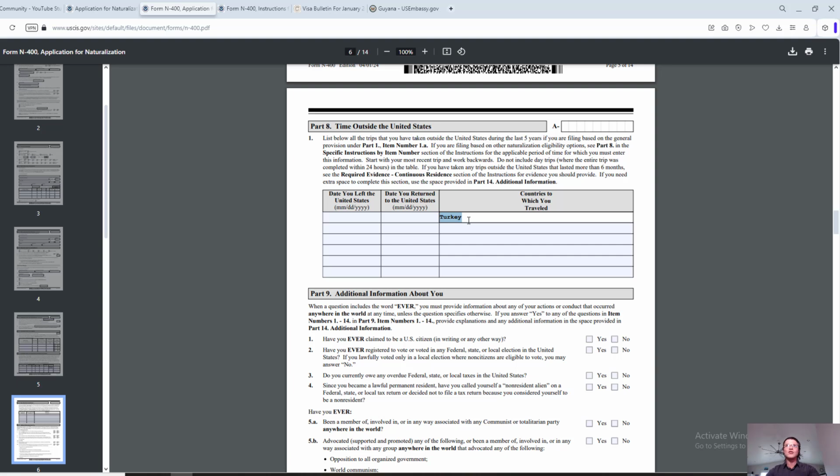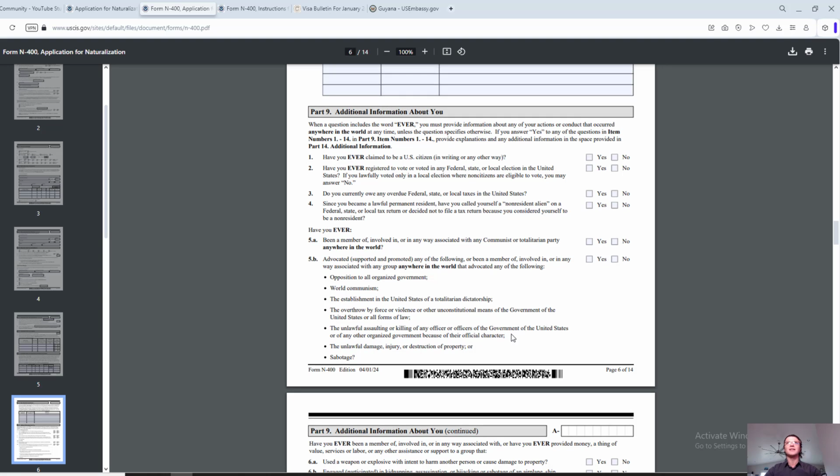Okay, so if you did not travel at all, you know the drill. Not applicable throughout the whole thing, no leaving blank spaces, just to be on the safe side. I know it looks ridiculous, but it's better to be safe than sorry. All right, moving further to part 9, we are almost done with the application. As you can see, pretty straightforward.